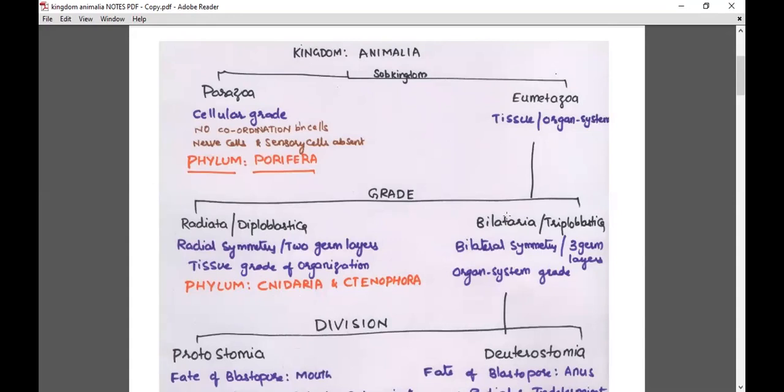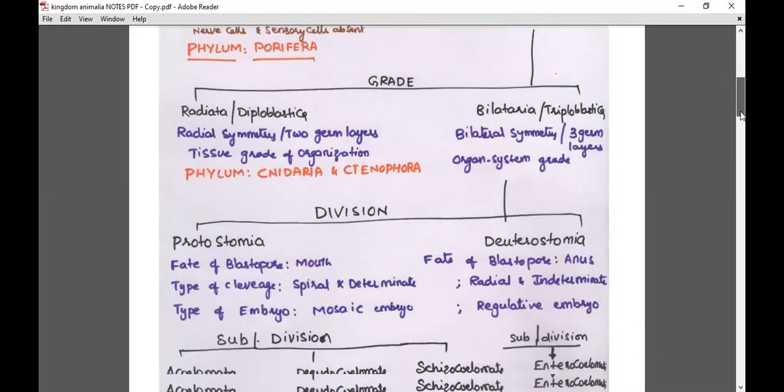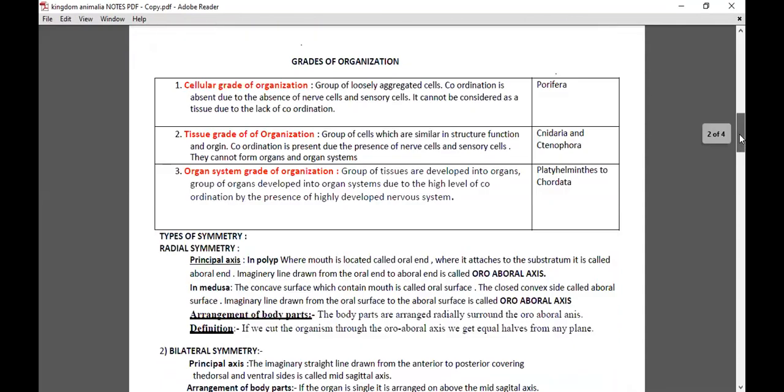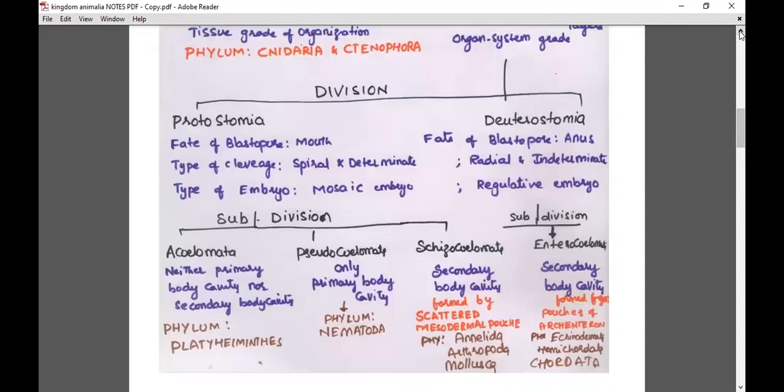Okay. Then similarly, bilateria or triploblastica, we say bilateria or triploblastica. So kingdom Animalia, subkingdom Eumetazoa, grade bilateria are with bilateral symmetry. Triploblastica means three germ layers and organ system grade of organization. In which phyla are they present? All the phyla, whatever the phyla present here. Phylum Platyhelminthes to Chordata: Platyhelminthes, Nematoda, Annelida, Arthropoda, Mollusca, Echinodermata, Hemichordata, Chordata.